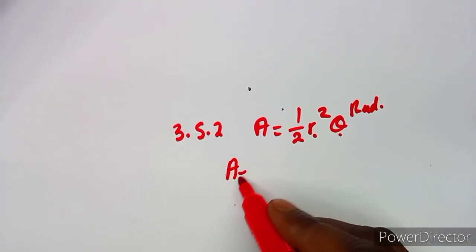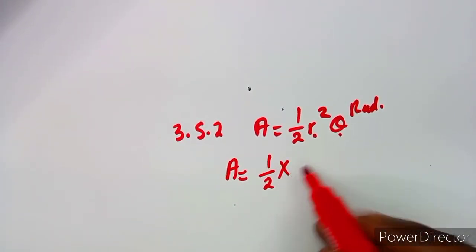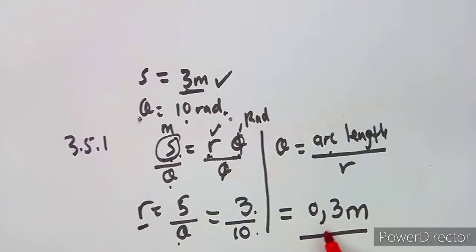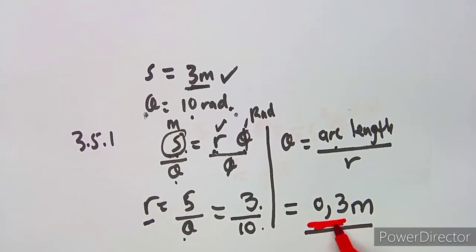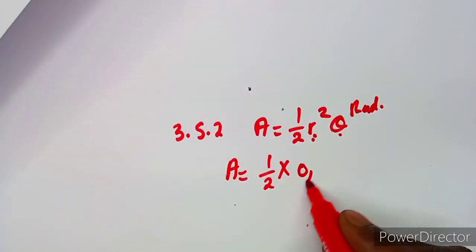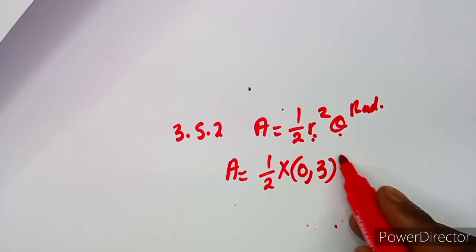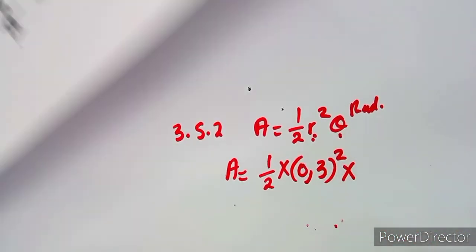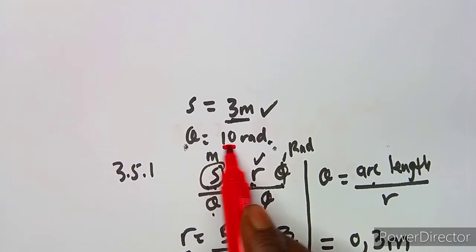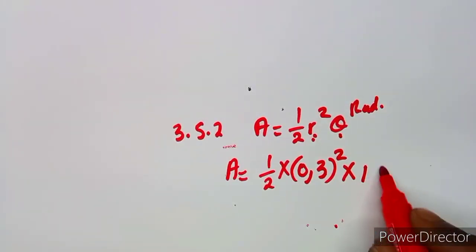So our area is going to be half times r squared, which is this radius that we obtained here. So it's going to be 0,3 squared times the theta, which is the angle in radians. So you multiply by 10.